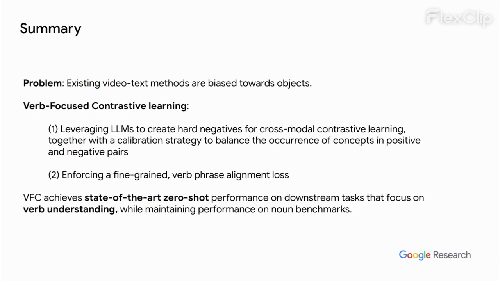To summarize, the problem we aim to address in this work is that existing video text methods are biased towards objects. We propose a framework which consists of two components: leveraging pre-trained LLMs to create hard negatives for cross-modal contrastive learning, together with a calibration strategy, and secondly, enforcing a fine-grained verb phrase alignment loss. Our method achieves state-of-the-art zero-shot performance on downstream tasks that focus on verb understanding while maintaining performance on noun benchmarks.